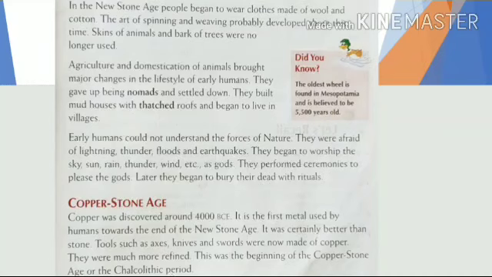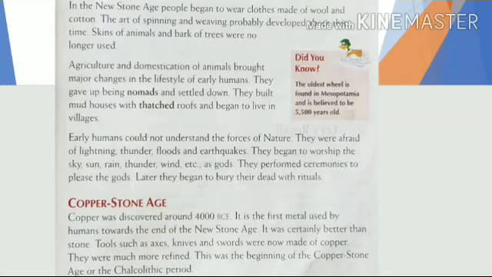So, just after the new stone age ended, that is in the year 4000 BCE, the copper stone age started, and copper is the first metal used by humans. Tools like axes, knives, swords were all made of copper, and this marked the beginning of the copper stone age, when the people started using copper and stone to make tools. That period is known as copper stone age.